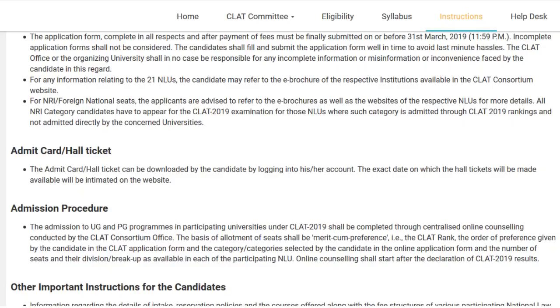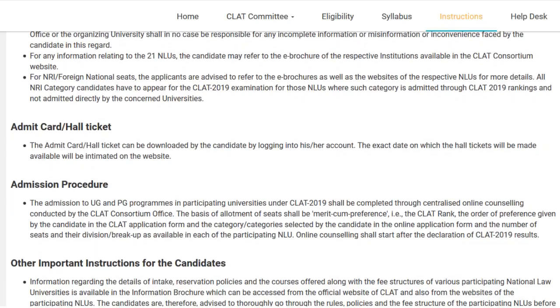But if you're falling under foreign national seats, then you have to do it through NALSAR's admission process. In case you are applying through NRI or foreign national in any other college and they have a different procedure, you have to follow that procedure. In case they don't have that procedure, then you have to write the CLAT and apply to those universities under NRI or foreign national through your CLAT scores.